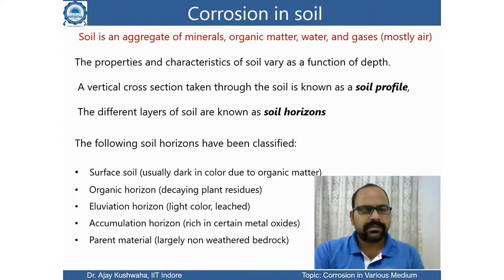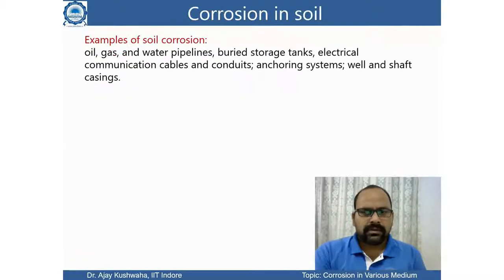What kinds of soil horizons are there? We may say the following: the surface soil, which we usually see at the top, is dark in color and has a lot of organic matter. Then there are the organic horizon, elevation, accumulation and parent material. These are the profile if you dig vertically and divide it into horizons.